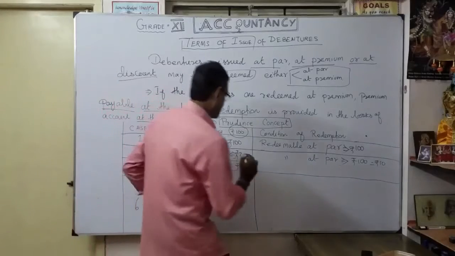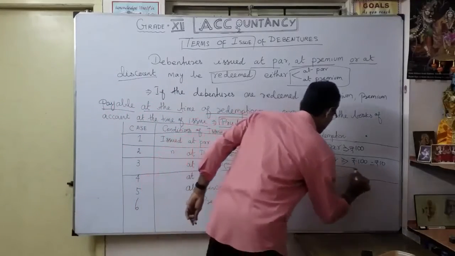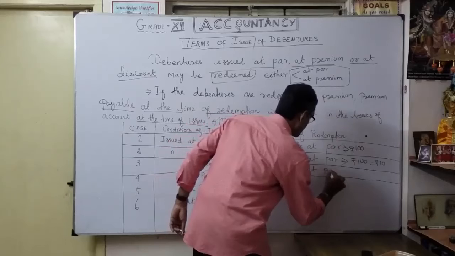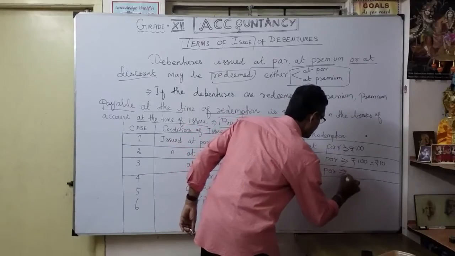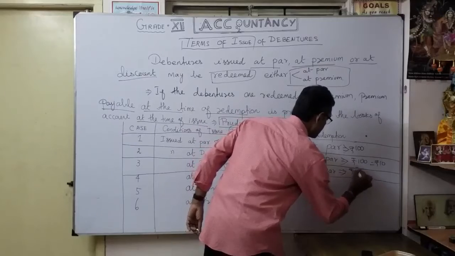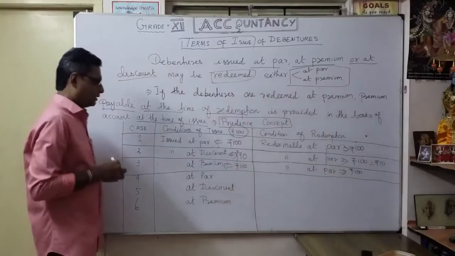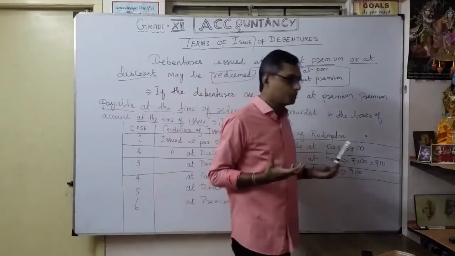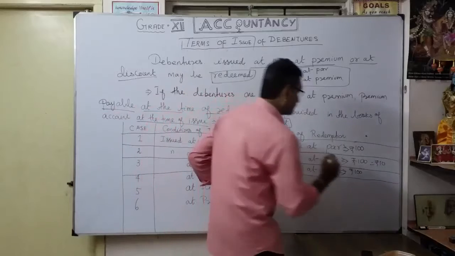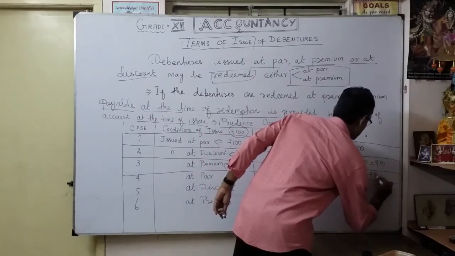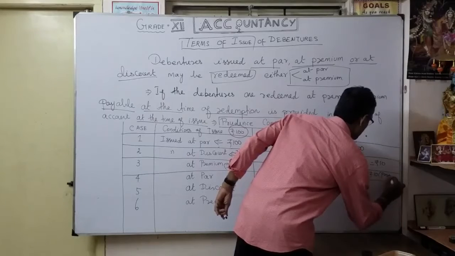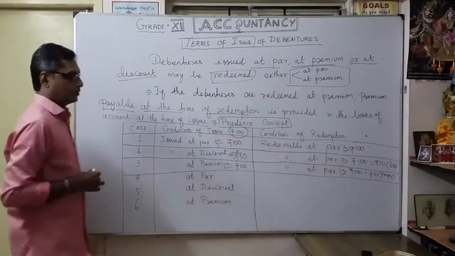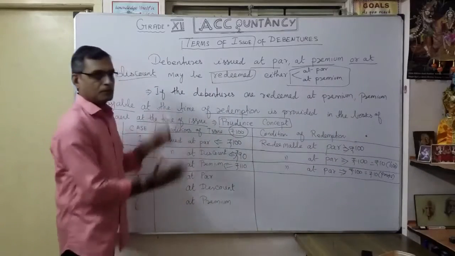Now coming to the third case. What is the third case? Redeemable at par, that means I am going to pay only 100 rupees. Here I got the extra premium, but I am going to pay only 100 rupees. So here 10 rupees is profit for me. Understood? Here 10 rupees is profit. That's what I will bifurcate.